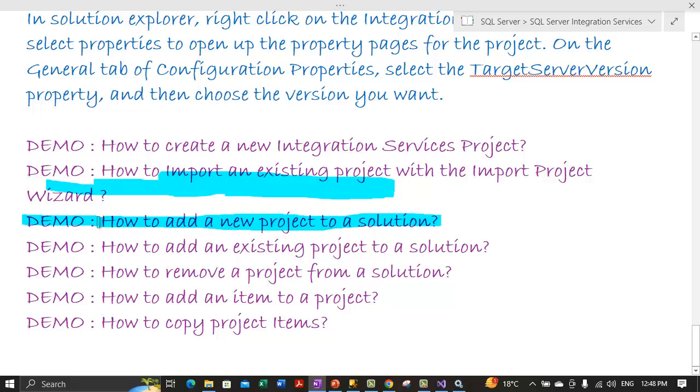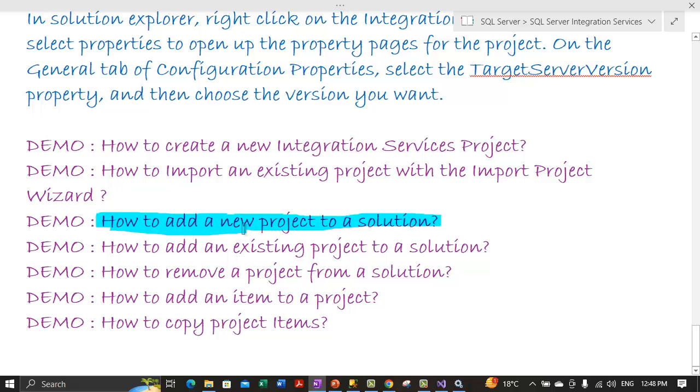project to a solution. It is adding a new project to a solution. So let's see how that can be done. When you add a project, you can have integration services create a new blank project, or you can add a project that you have already created for a different solution. So there are two things. If we have a project created for a different solution, we can add that as well, and we can add a new project as well. And you can only add a project to an existing solution when the solution is visible in the SQL Server Data Tools.